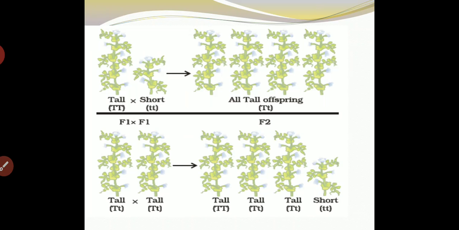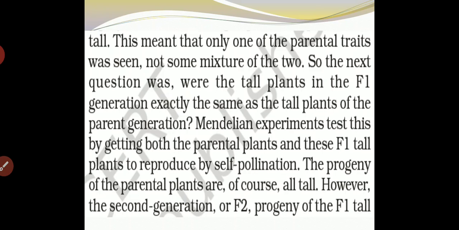Mendel tested this by allowing both the parental plant and the F1 tall plant to reproduce by self-pollination.